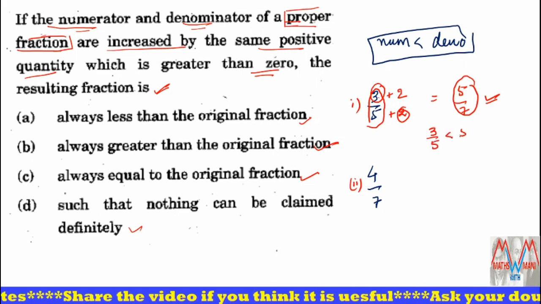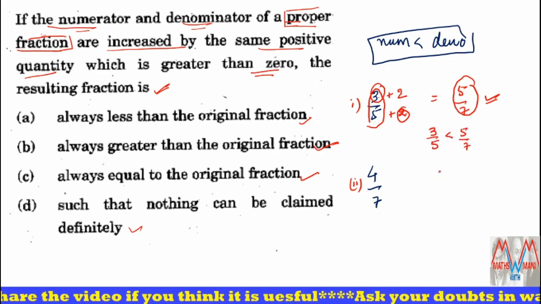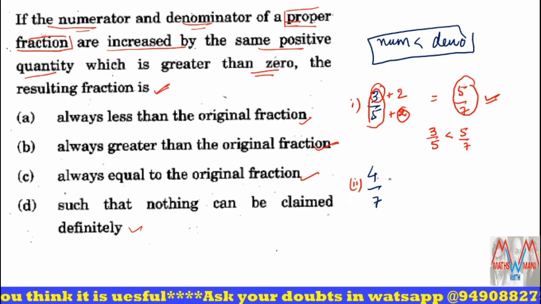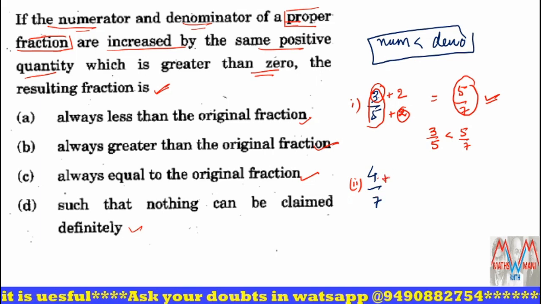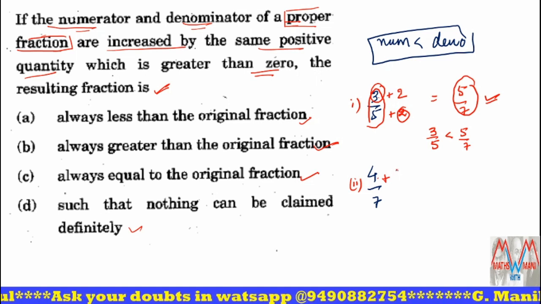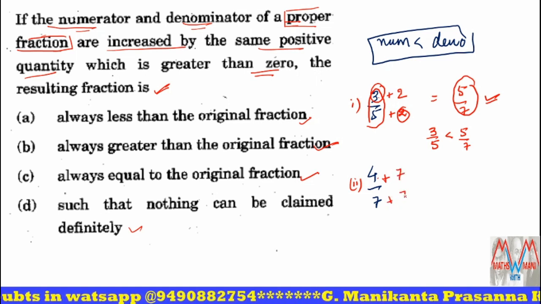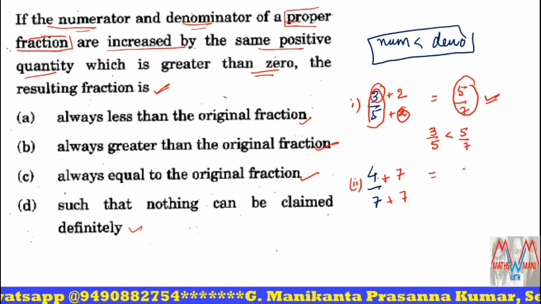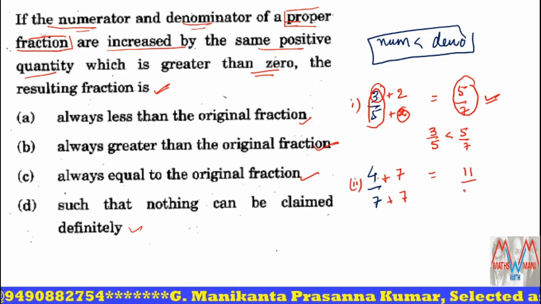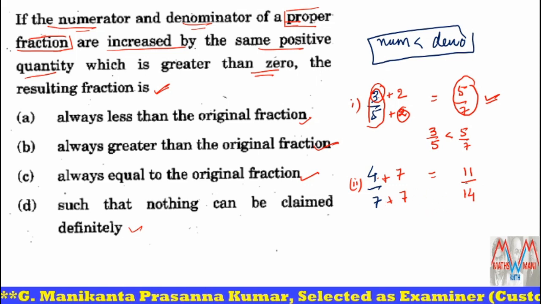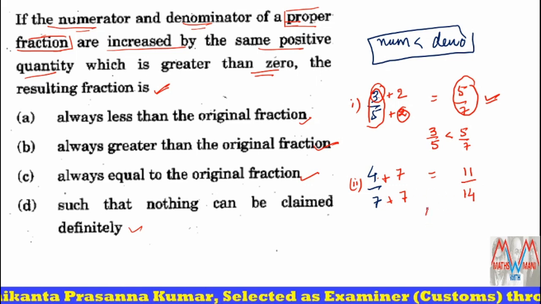3/5 is less than 5/7. Similarly, I'll take another example, 4/7. If I increase 4 with some positive quantity, suppose 7, now the denominator of the same fraction is also increased by 7. 4 plus 7, that is 11, and 7 plus 7, 14.